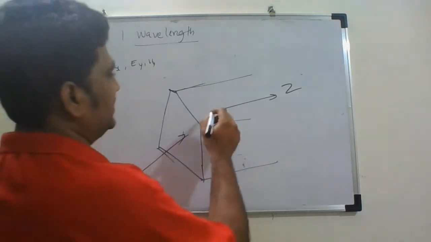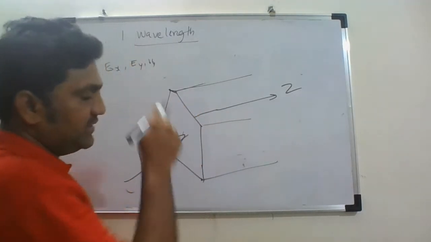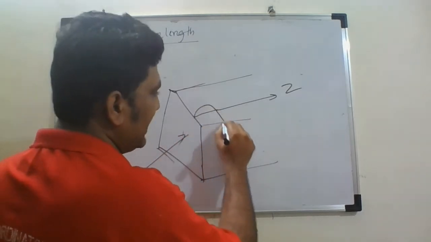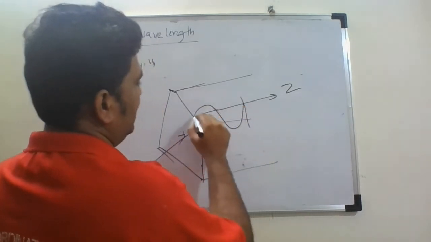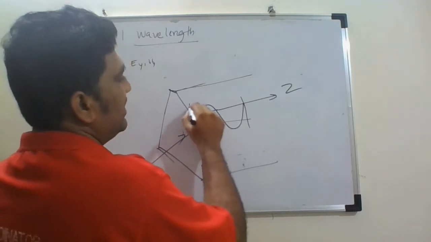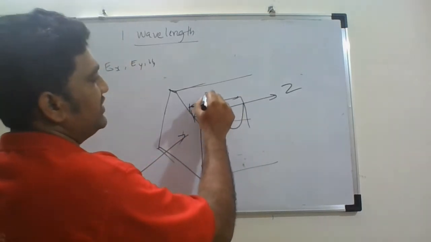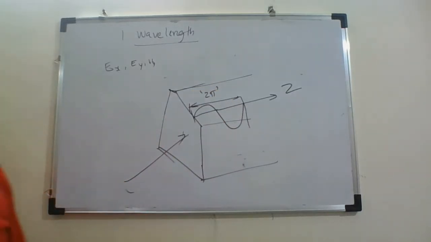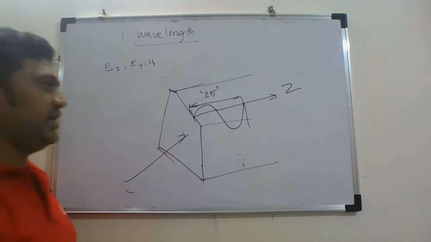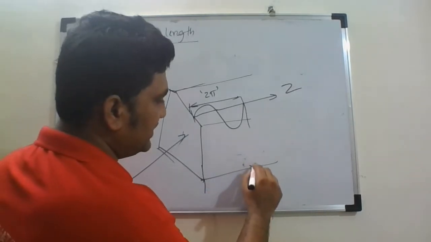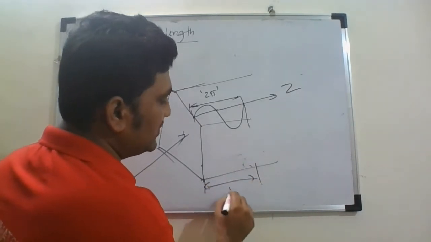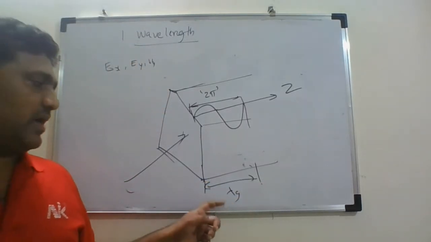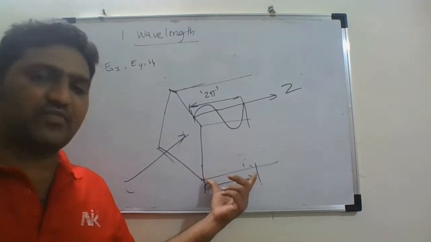It is the distance traveled inside the waveguide for the field component to change its phase by 2 pi radians. This is called lambda g. Lambda g is nothing but this distance inside the waveguide.